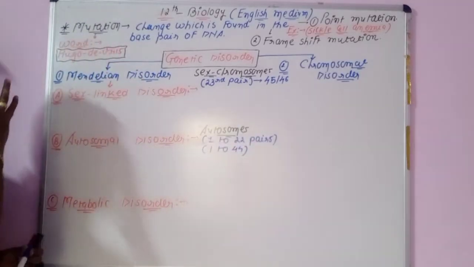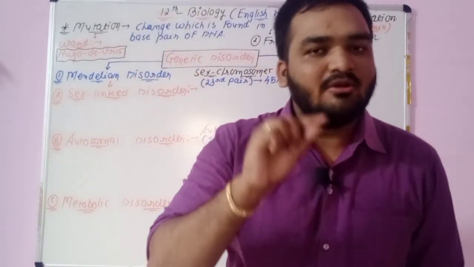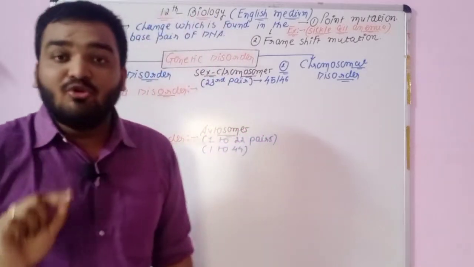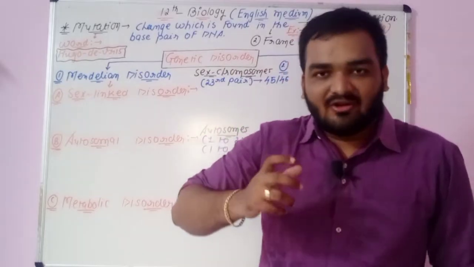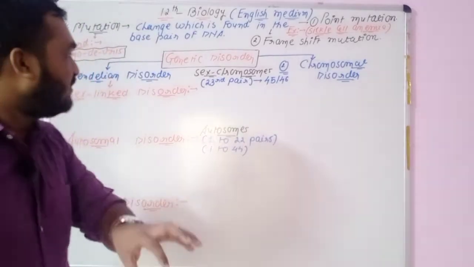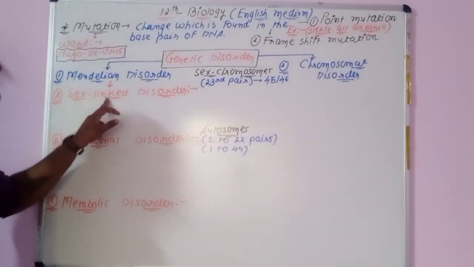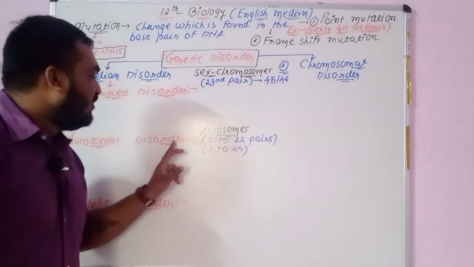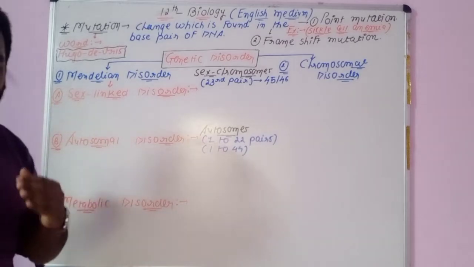Okay, see here, you know that genes are always located on the chromosome. I am using the word mutant gene, meaning the gene which is mutant and which will cause the disorder. If the mutant gene is located on a sex chromosome, then this type of disorder is known as sex-linked disorder. If the mutant gene is located on the autosomes, then it is known as the autosomal disorder. So it is the main concept.